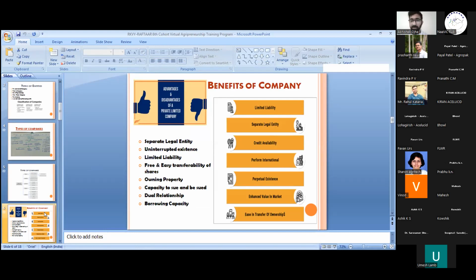They have separate legal entities. Separate legal entity means that when two or more people come together and incorporate a company, the company stands as a separate legal entity, an artificial juridical person, I must say. And the directors or the persons who have incorporated the company have their own existence or legal entity in the eyes of law. So the company having a separate legal entity is a very important feature given in the Companies Act.